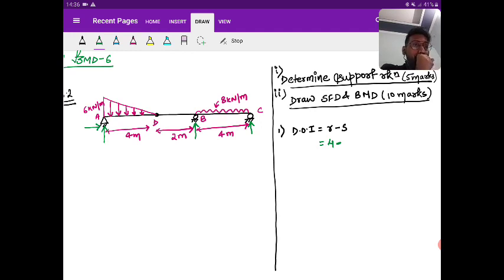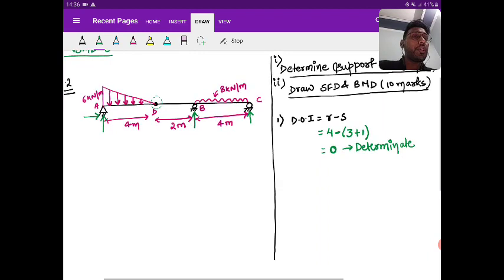Okay. It is 3 plus 1. I've already told you, for any internal hinge, you have one additional equilibrium equation, that is bending moment at internal hinge is equal to 0. Yes or no? So this value is 0. So it is determinate, and if it is determinate, we can draw the SFD and BMD. Sure? We can do? So you got the degree of indeterminacy, right?